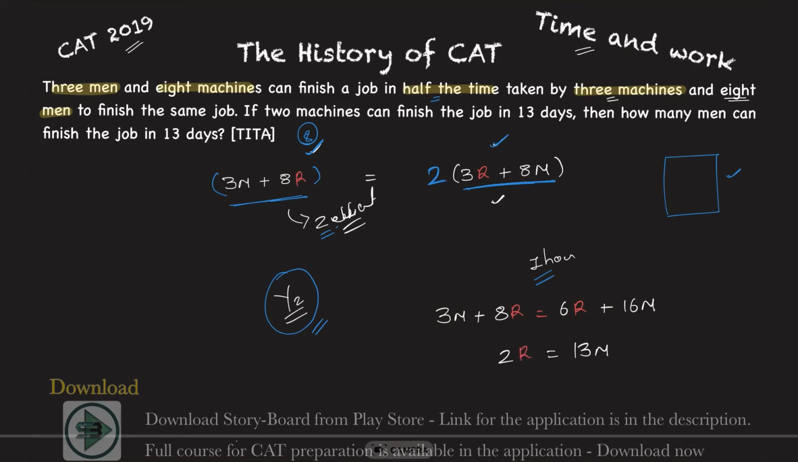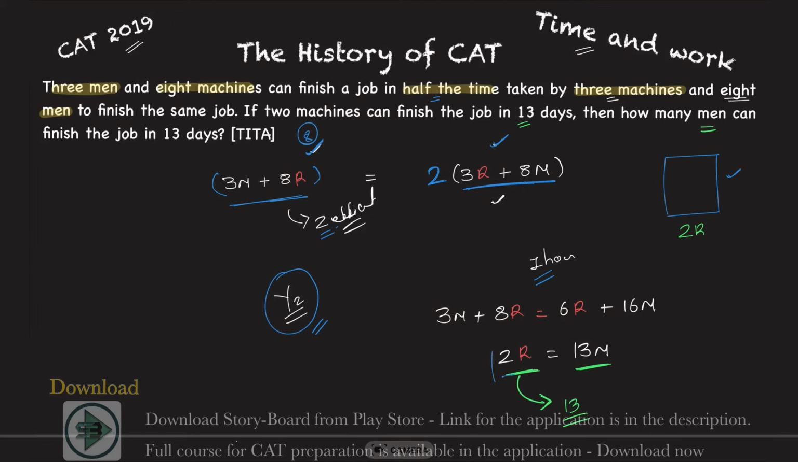What do you understand from this? This is an important result here. The amount of work done by 2 robots, that is 2 machines, is equal to the amount of work done by 13 men. That is the efficiency comparison. Now that I have this, I move on to the rest of the question. If 2 machines can finish a job in 13 days, which means 2 robots can do the job of making the same wall in 13 days, then how many men will be required to finish the job in 13 days?